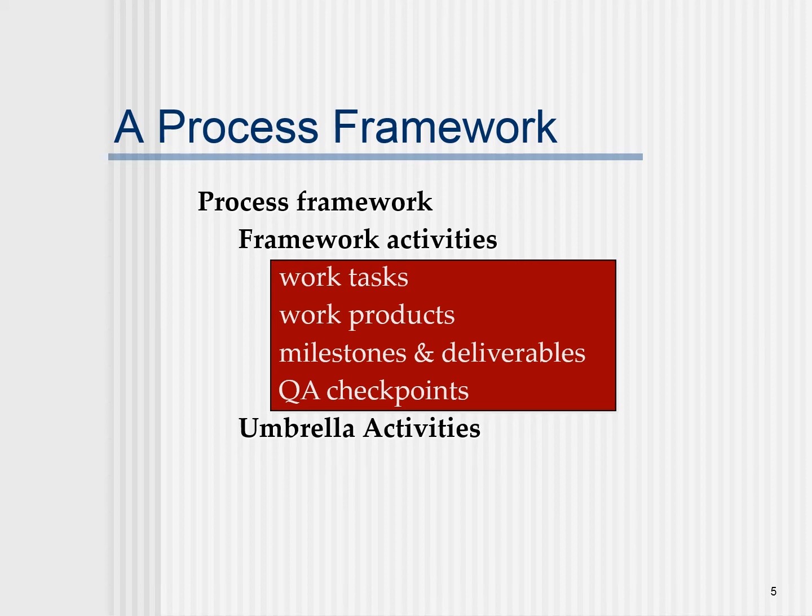In terms of process framework, the framework activities include work tasks, work products, milestones and deliverables, and quality assurance checkpoints. These are the very important framework activities that need to be developed when we plan for software development. And there are certain umbrella activities under the process framework we need to carry out then and there for ensuring high quality in software development.